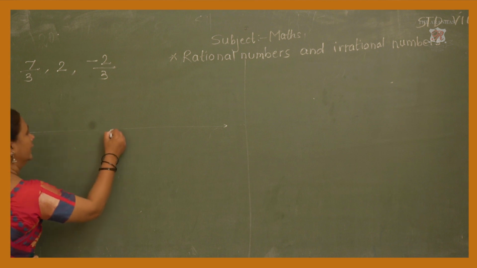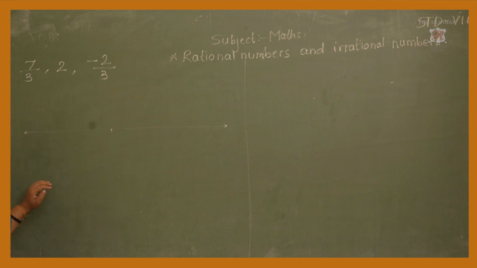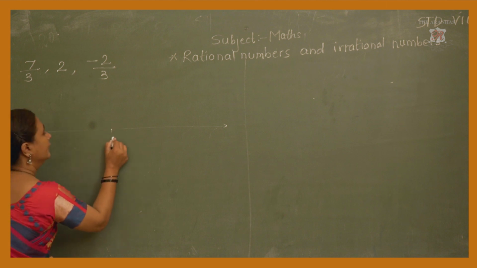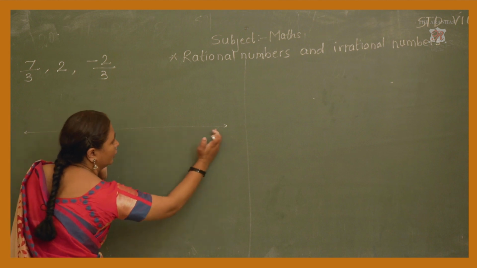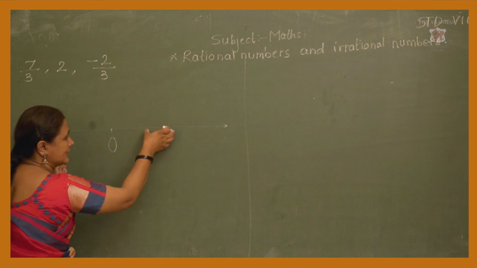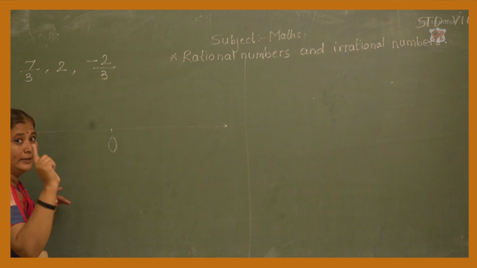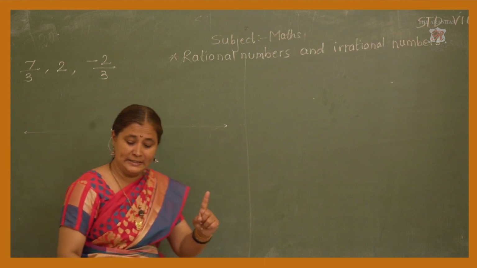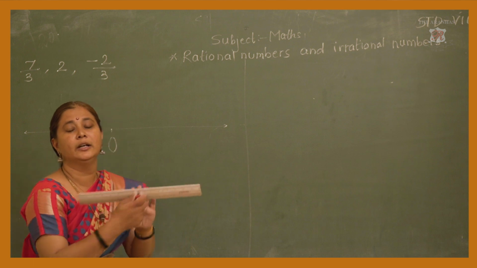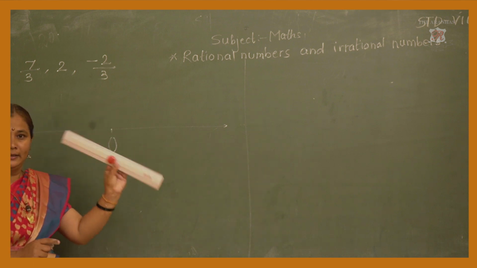In between, here we have to take a number 0, which is called origin 0, and on the right hand side of the 0, on equal distance, that equal distance you can take as 1 centimeter, 2 centimeter, 3 centimeter on the scale, isn't it?